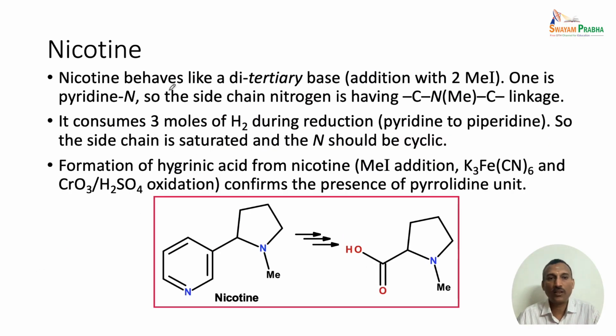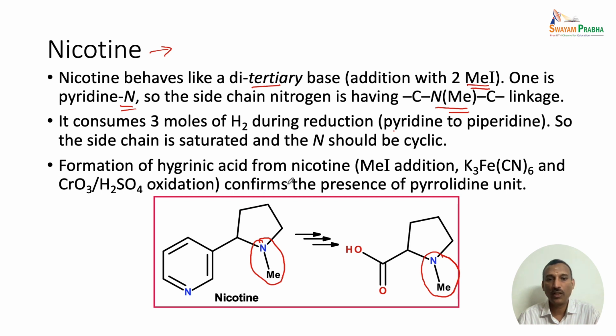And finally, it is confirmed by other reactions, because nicotine behaves like a di-tertiary base, as it undergoes addition with 2 methyl iodide. That means there are 2 tertiary nitrogens present. We already know one is the pyridine nitrogen, so the second one has to be in the side chain having the N-methyl unit. So this also we have already confirmed. The N-methyl unit is present here as shown, and in this nicotine it consumes 3 moles of hydrogen during reduction.